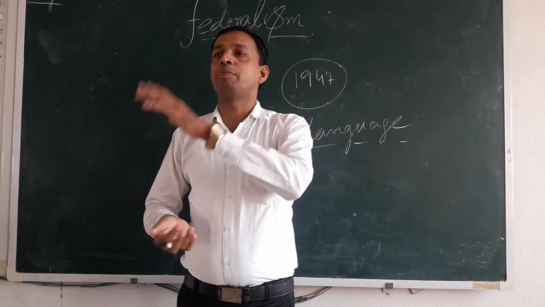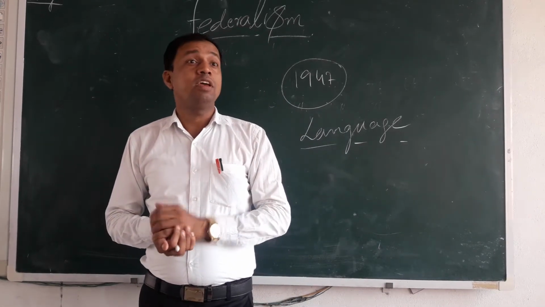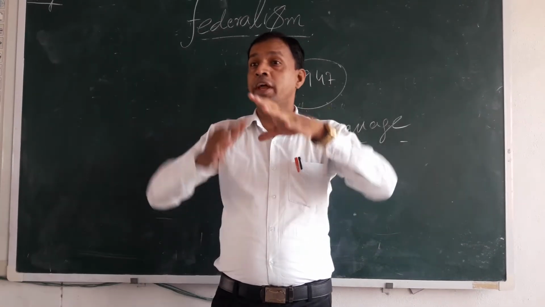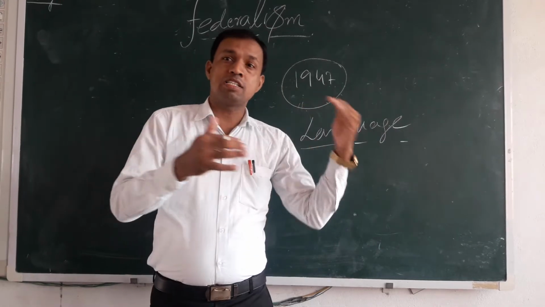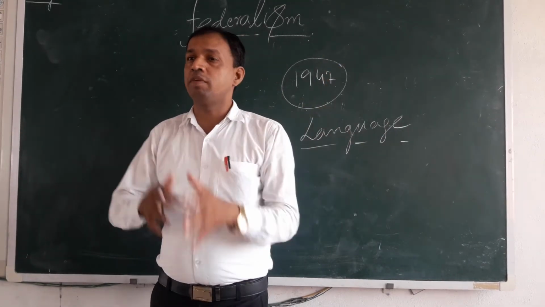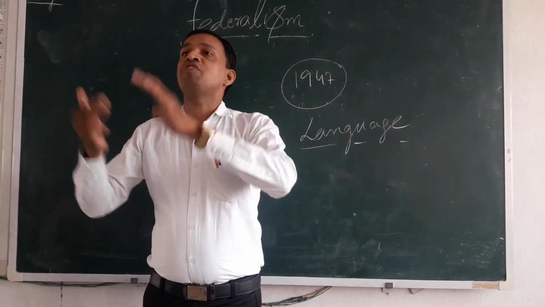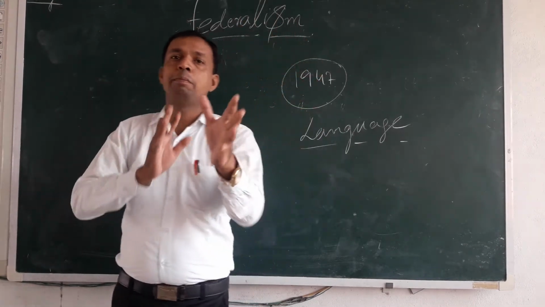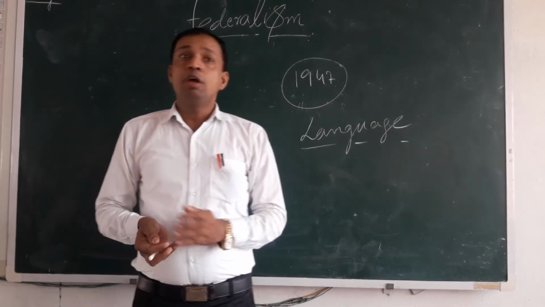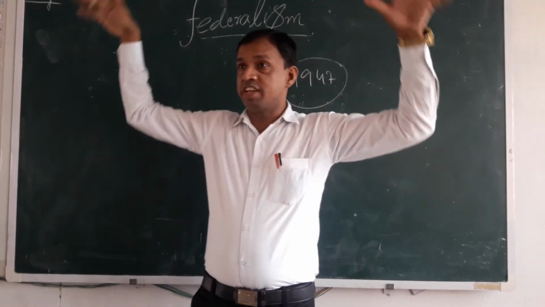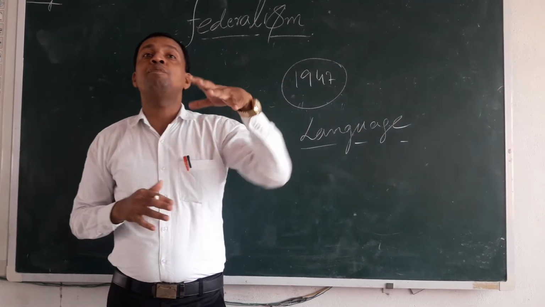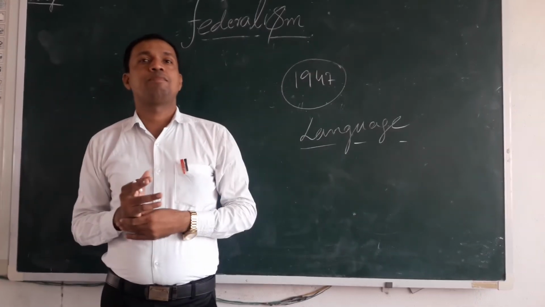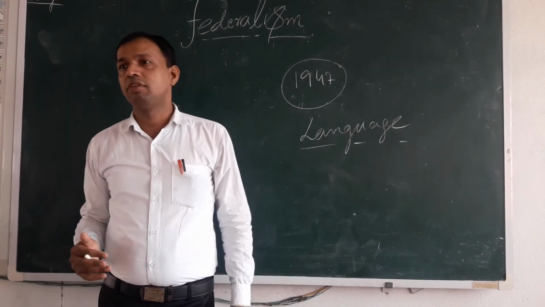Like you take the Central Province, in that you used to see entire Madhya Pradesh, some parts of Gujarat, some parts of Rajasthan were also included. Madras Presidency, entire Tamil Nadu, Telangana, Andhra Pradesh were part of Madras Presidency. So what happened? In those large states, we used to find people of various different languages.